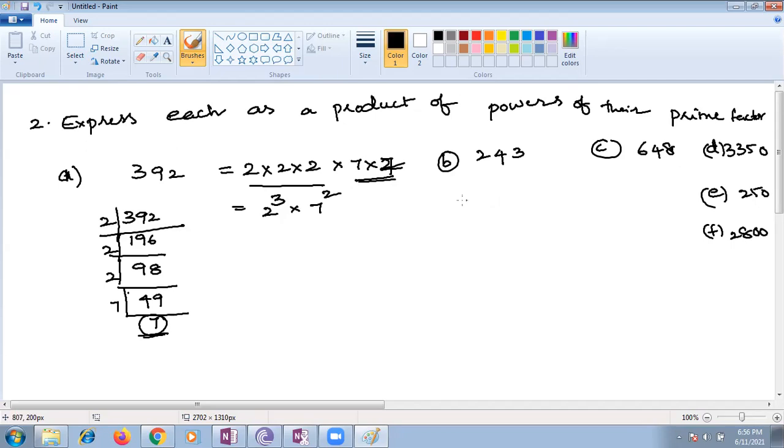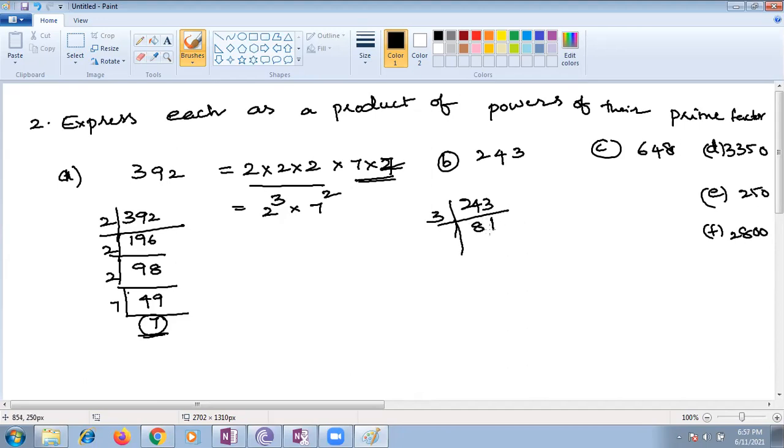Come on. 243, you take a prime number. Which prime number do you have to see? You have to use your divisibility rules. Harini, attention. 243, which divisibility rule can we apply here? 2 plus 4 plus 3 is 9. Can we go with the 3 divisibility rule? Yes, ma'am. Right, we will go with the 3 divisibility rule.